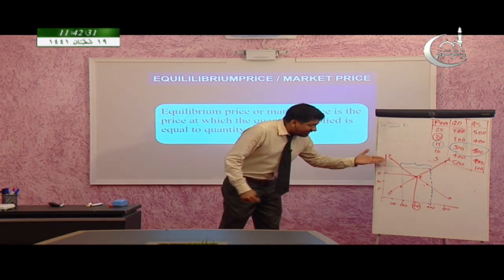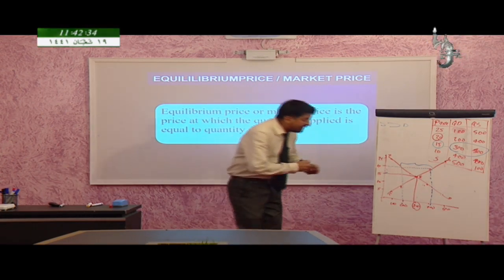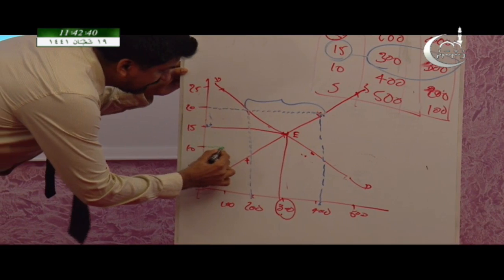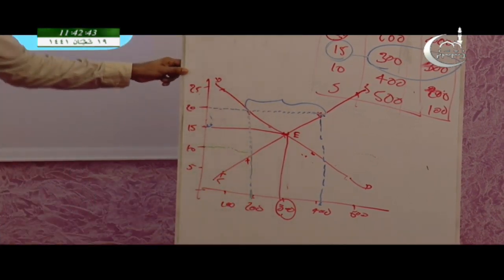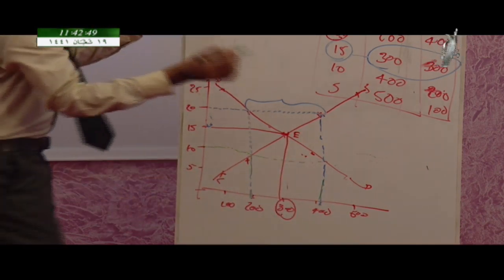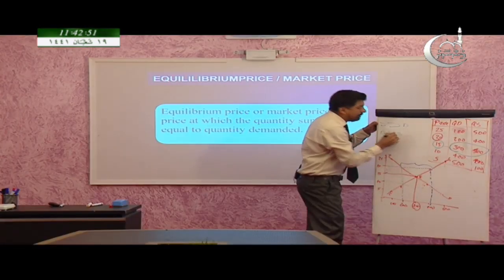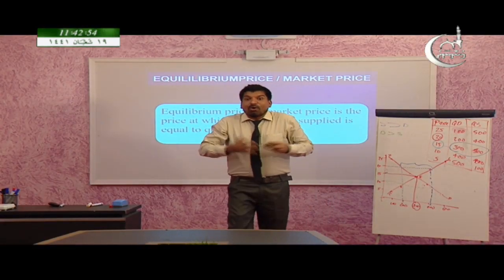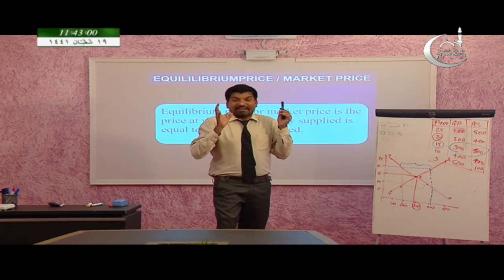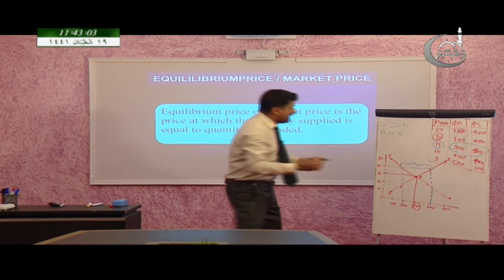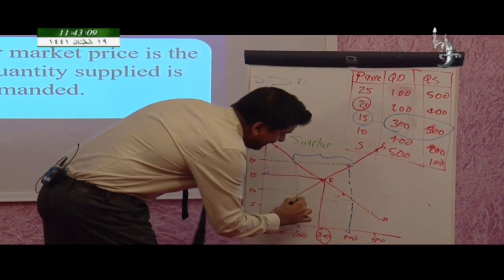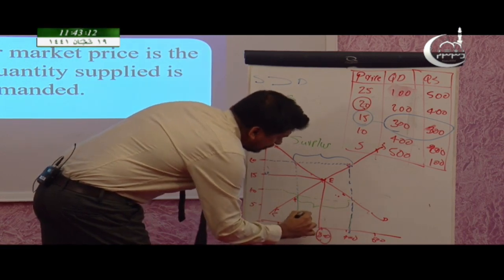Suppose the price went down. Price went down to 10. Then what will happen? At this point, quantity supplied is 200 and quantity demanded is 400. So at this point, demand exceeds supply. Demand is more than supply. If the demand exceeds the supply, that situation can be described as shortage. So this area is surplus, and this area we can say is shortage.